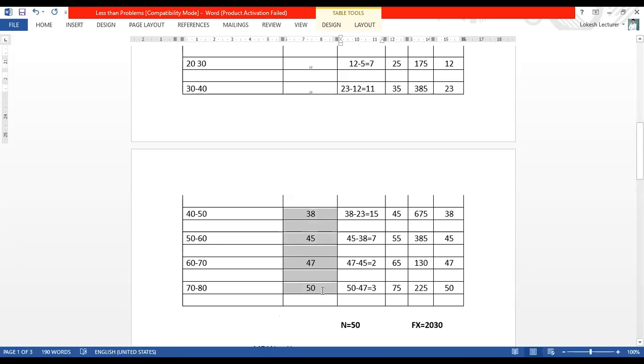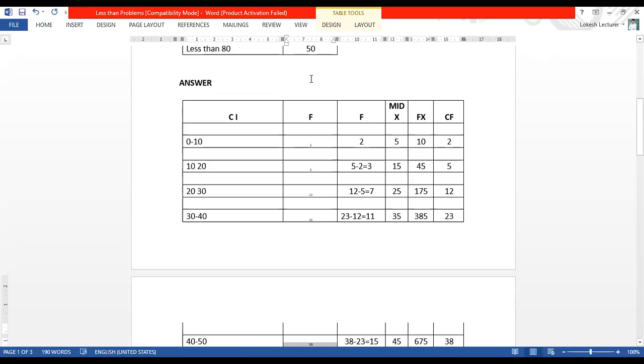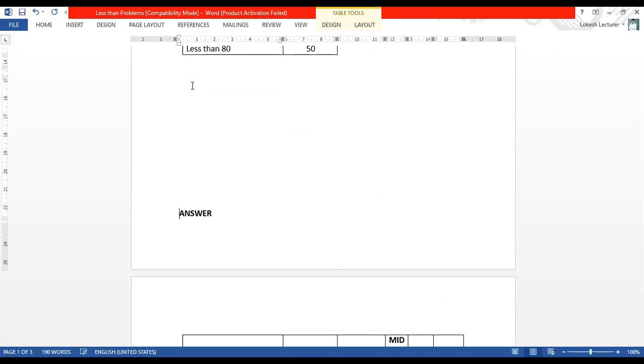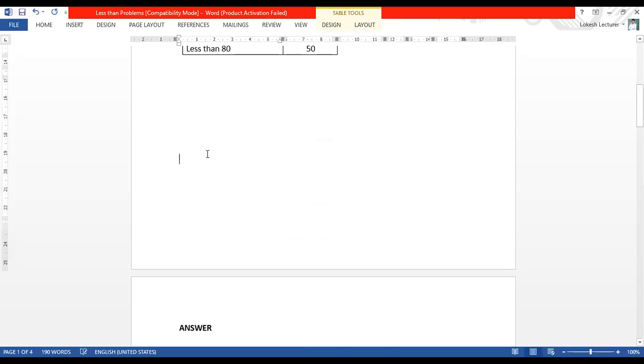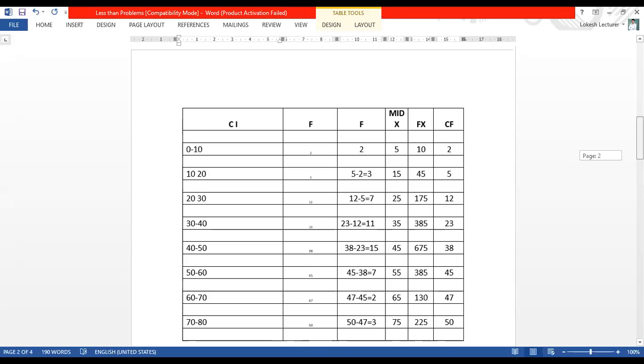This one also I'll minimize because that is not useful, because already we found F here. We'll go to the next slide only. Okay, now